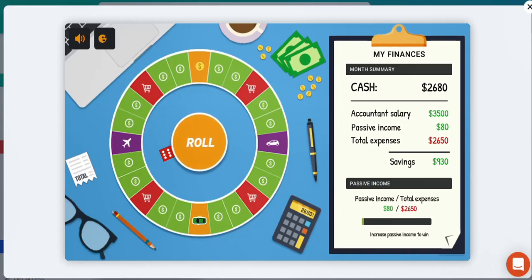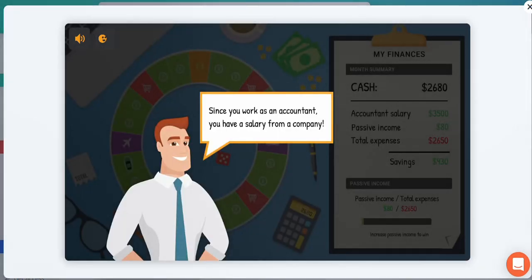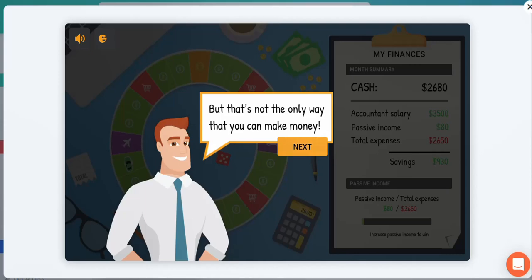The more work you do, the more effort you put in, the more money you're going to make. And that's a very important skill to realize in life, that you need to work for cash. You need to work for what you're going to be receiving in terms of your income. Let's roll the dice again and see what we have. Another opportunity. Since you work as an accountant, you have a salary from a company. But that's not the only way you can make money. Definitely not. There are lots of different ways to make money.